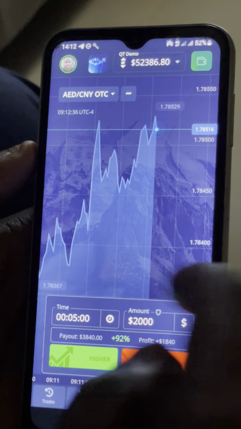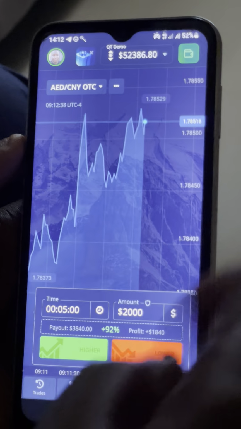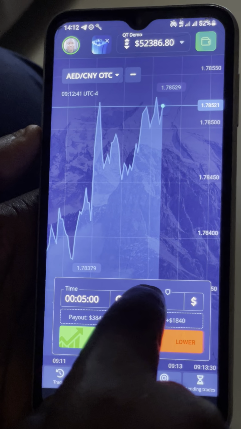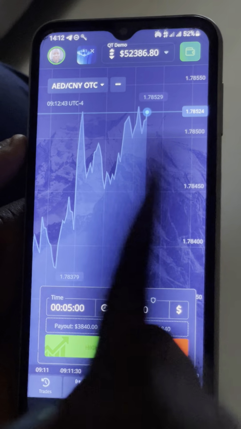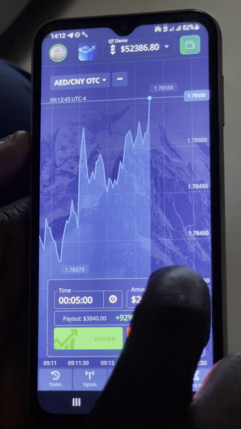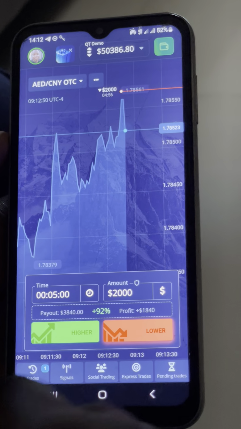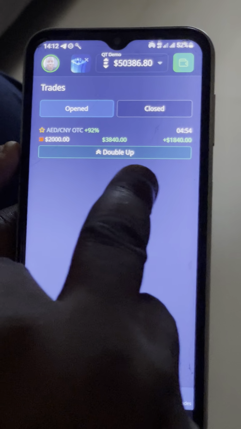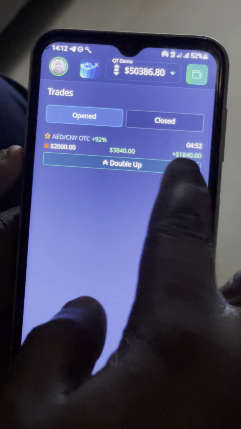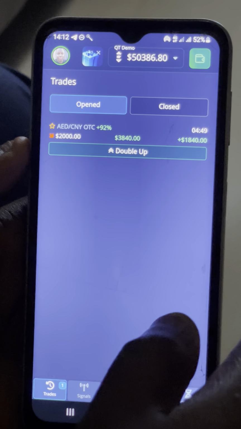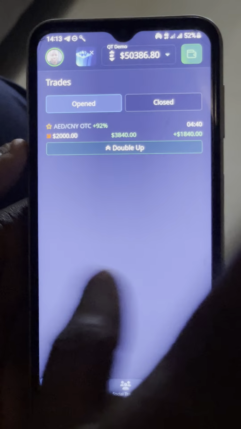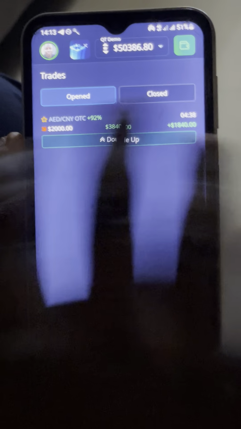Let us come back. Let's say that I'm using demo now. And 5 minutes, let's say I want to use $2,000 for this. And remember, it is lower. I will just click on lower. Bam. The trade is running already. How do you monitor your trade? You come back to trade like this. You can see I'm already on profit of $1,840. And the time is counting down. 4 minutes, 45 seconds. It is going to end by itself once the 5 minute expiration has gone down.